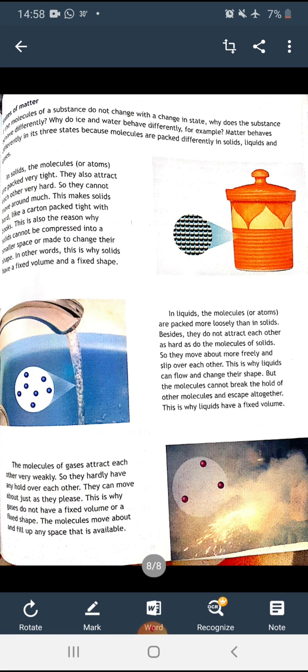basically how they are packed. Solids are packed very tightly. They also attract each other very hard. They cannot move around much. They have a fixed volume and fixed shape. Liquids are packed more loosely than in solids. They move about more freely and slip over each other. This is why liquids can flow and change their shape. And gases attract each other very weakly. So they hardly have any hold over each other. They can move about just as they please. That is why gases do not have a fixed volume or a fixed shape.